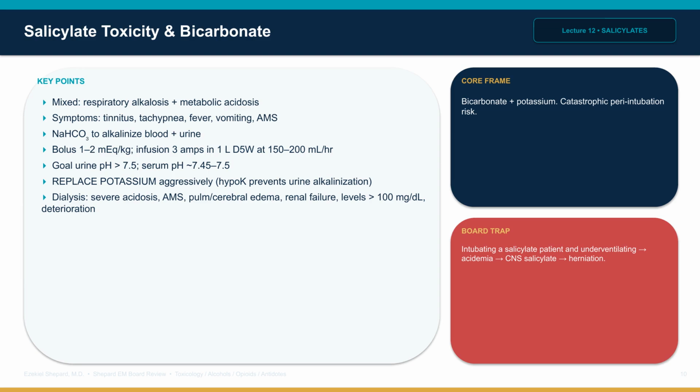Dialysis is indicated for severe acidosis, altered mental status, pulmonary or cerebral edema, renal failure, levels above 100 milligrams per deciliter acutely, or clinical deterioration. The board catastrophic trap is intubating a salicylate poisoned patient and underventilating. A drop in minute ventilation worsens acidemia and drives the toxin into the brain, causing herniation and death.